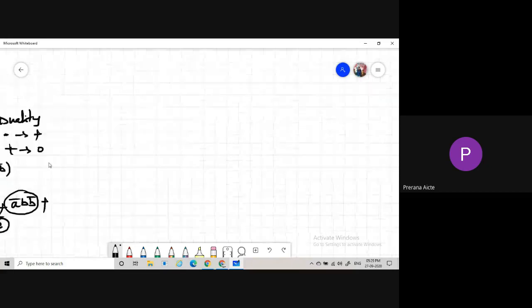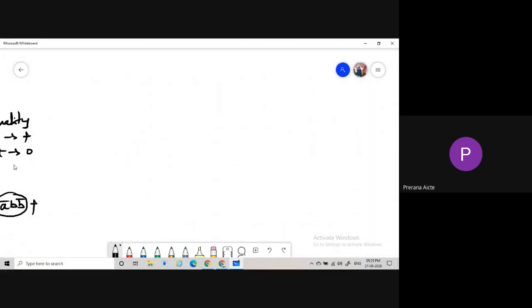The next one is nothing but the K-map. Why are we going to the K-map? Boolean expressions have some limitations. The major limitation is that there is no systematic manner for the Boolean expression.